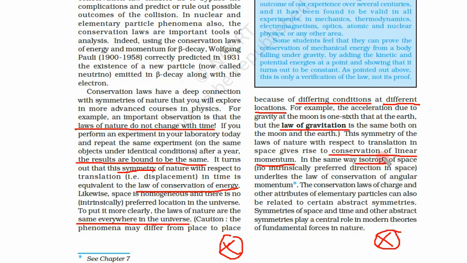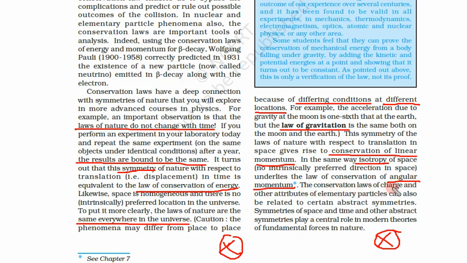Isotropy means everywhere everything remains the same. Isotropy of space, that means no intrinsically preferred direction in space, underlies the law of conservation of angular momentum. So there is isotropy, all sides are equal. This will give rise to conservation of angular momentum.